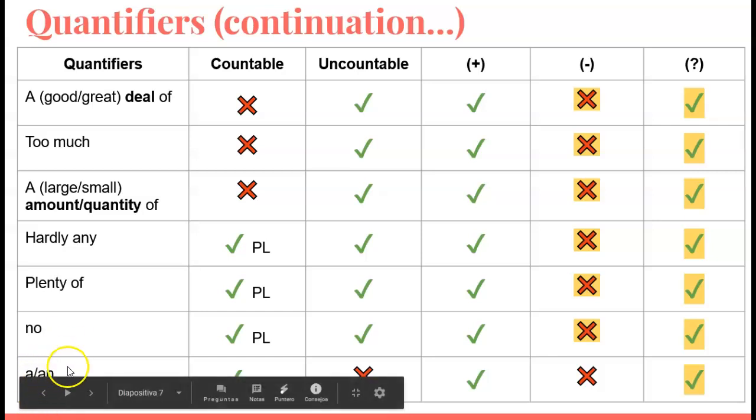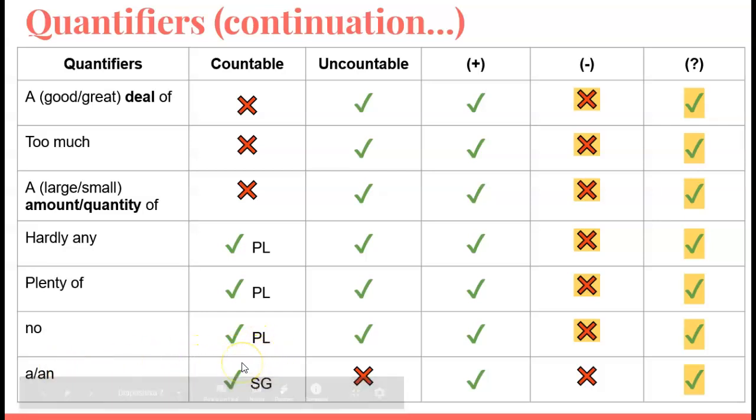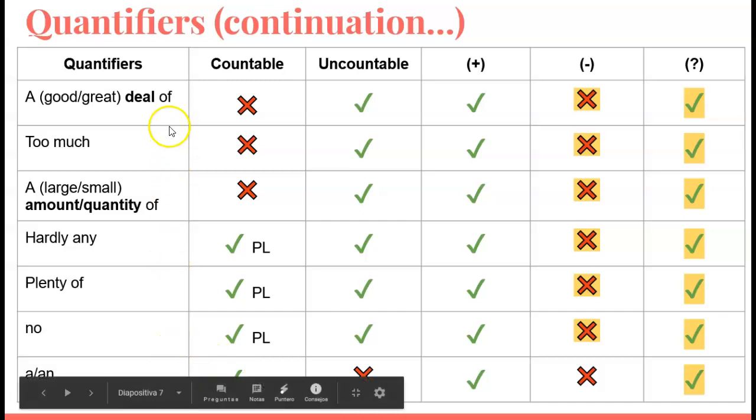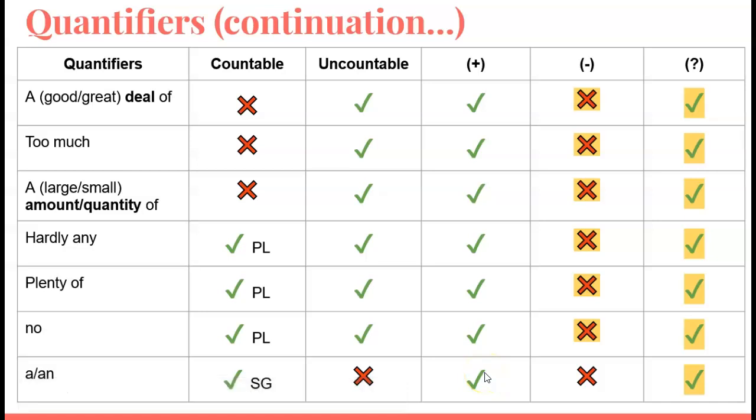Then we use a or an with singular countable nouns. All the previous quantifiers are used with plural countable nouns, but a or an are only used with singular countable nouns, okay? Then they are used in affirmative sentences and question forms, okay?